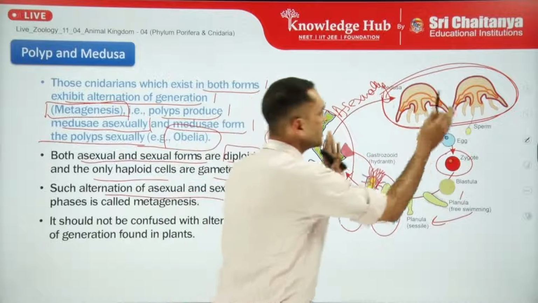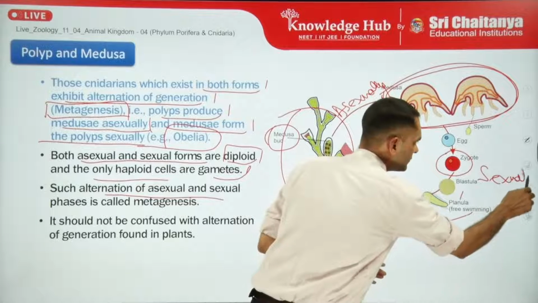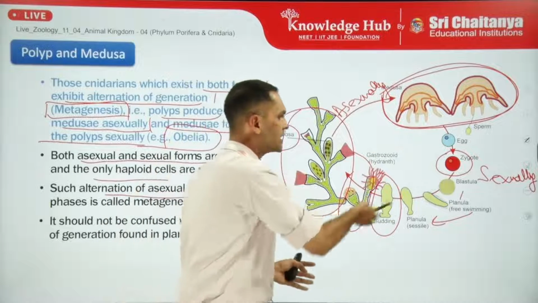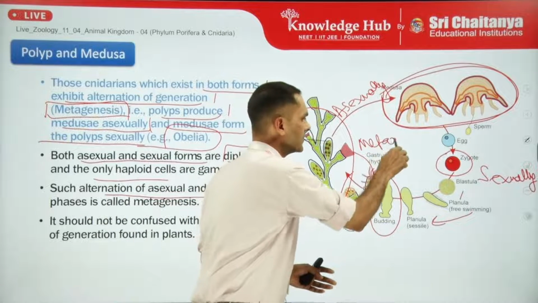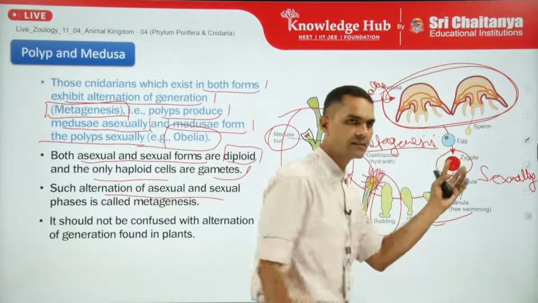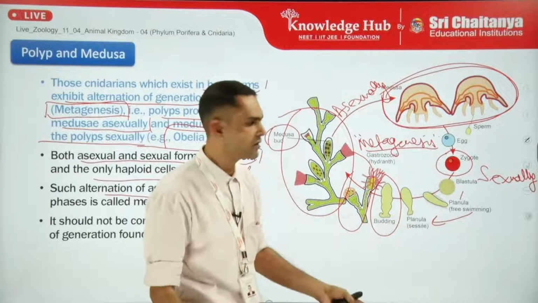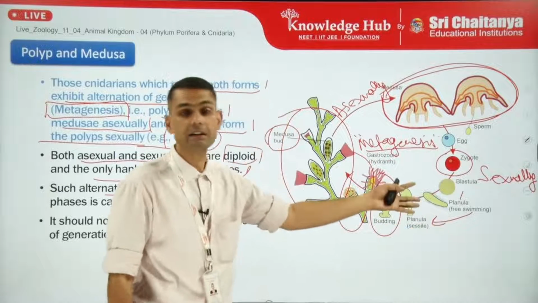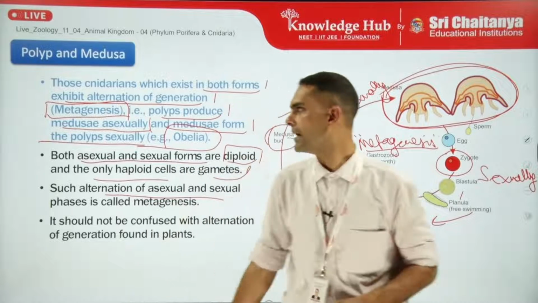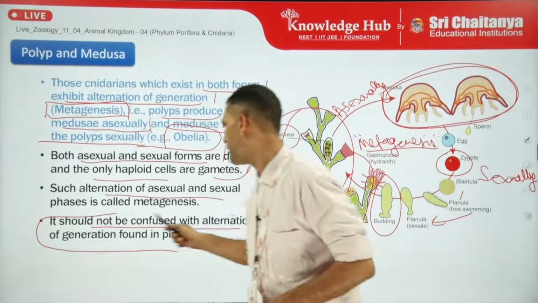So the Medusa produces the polyp form sexually and the polyp produces the Medusa asexually. So this alternation of generation is termed as metagenesis, right? So sperm and egg fertilize externally only, so external fertilization, and the development is indirect because it is having development via a larval stage, also called planula, a free swimming larval stage, right? So it should not be confused with alternation of generation found in plants.